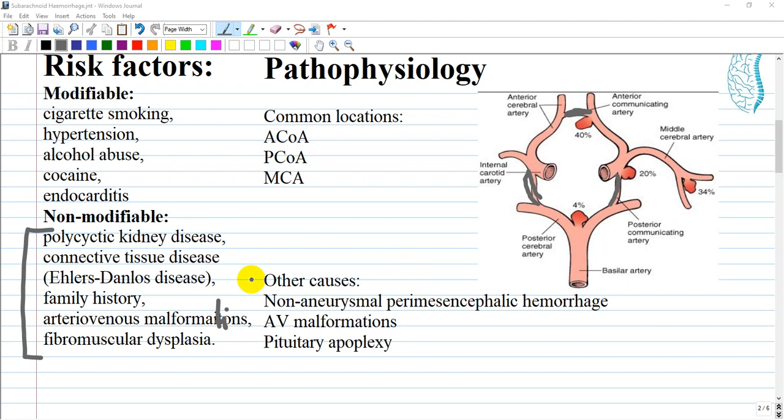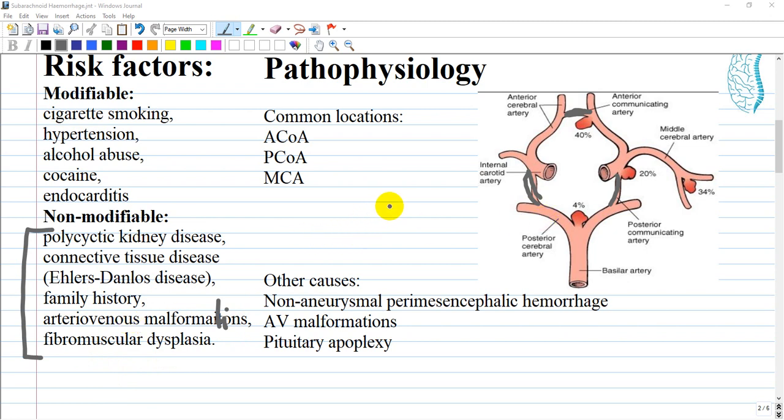And of course, non-modifiable risk factors like polycystic kidney disease, connective tissue disease like Ehlers-Danlos disease, family history, arteriovenous malformations, and fibromuscular dysplasia. These cannot be modified.